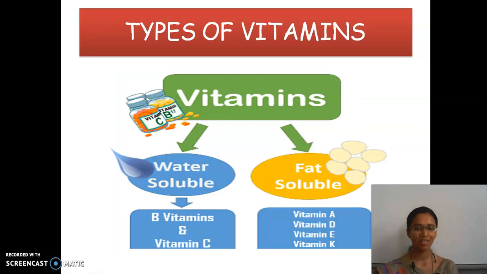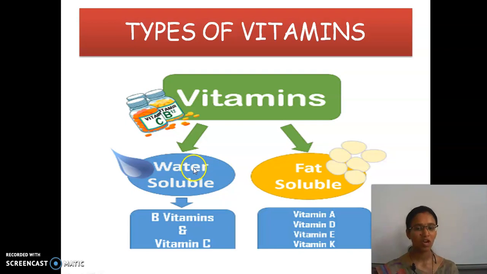Now we see the types of vitamins. They are water soluble and fat soluble. Based on this, vitamins are divided into two types. Some of this content may not be in your book. Just try to note it down. I am telling you again and again, not only the book content is there, I give you some extra points also, so just note it down.